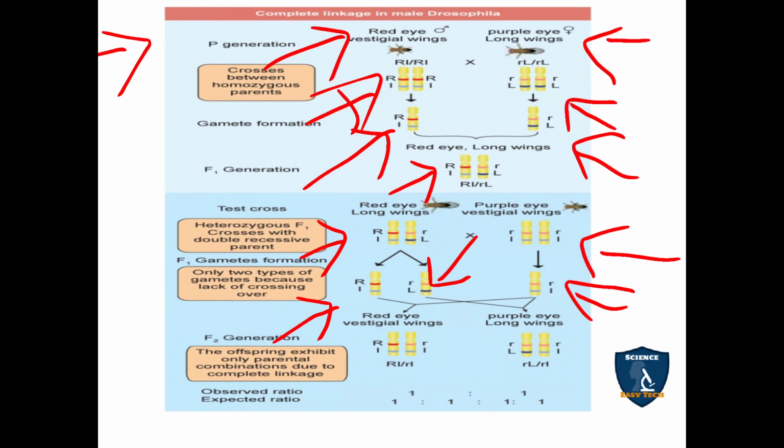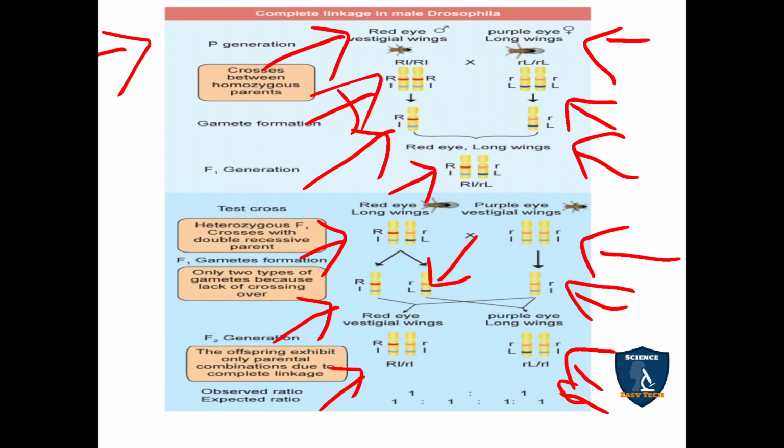In the F2 generation you get capital R, small l with small r, small l, and small r, capital L with small r, small l. So that is a 1:1 ratio. The observed ratio is 1:1, as in a monohybrid test cross.